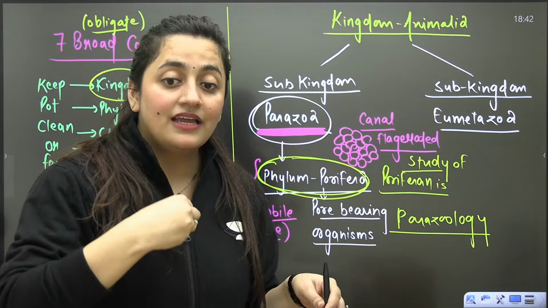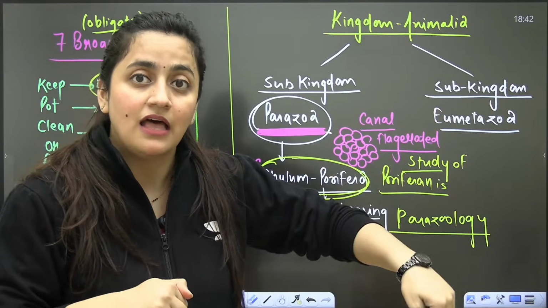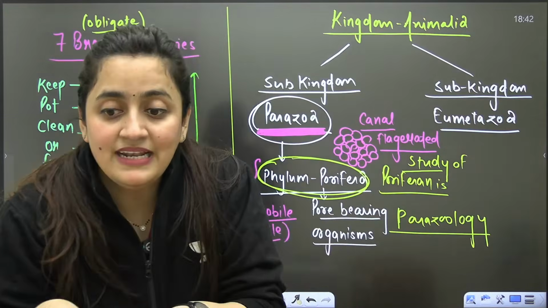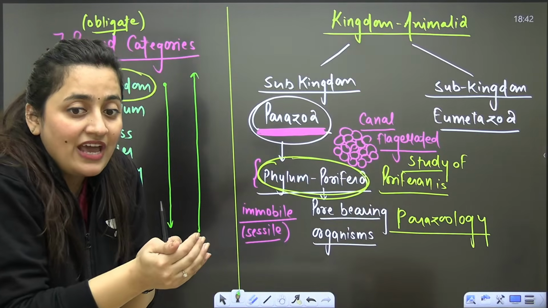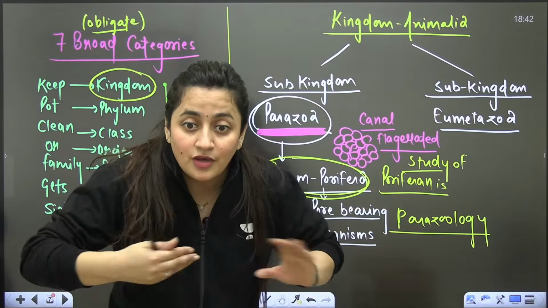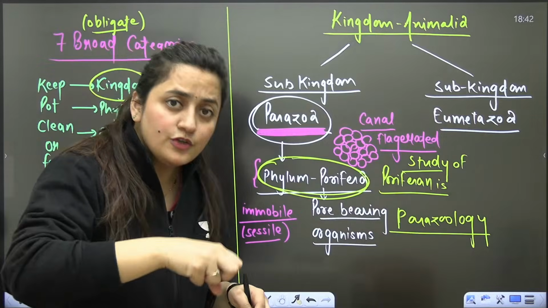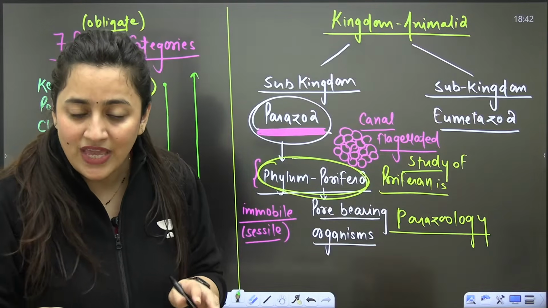Now, we humans are in phylum Chordata, under subphylum Vertebrata, under class Mammalia. So we share more similarities with the mammals. We are not sharing that many similarities with the arthropods or some other organisms, only with the organisms that belong to the same class. Then obviously the same order, family, like this.